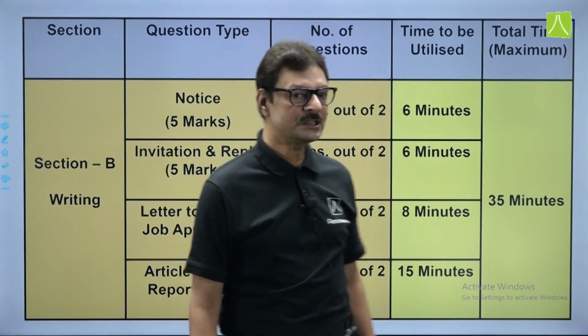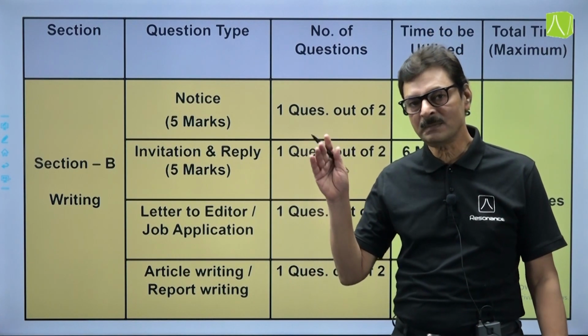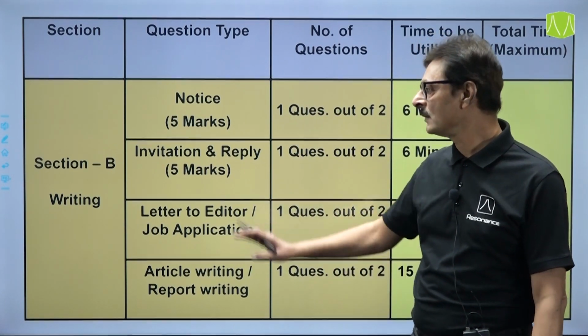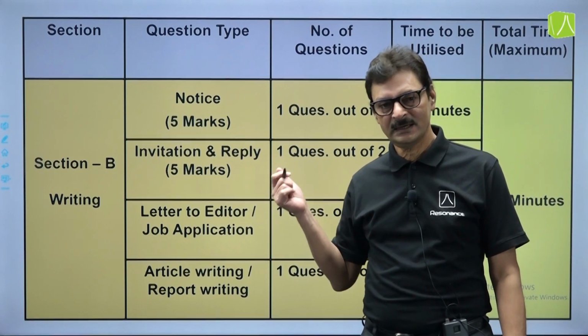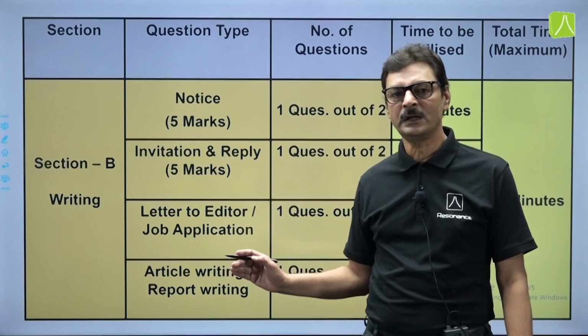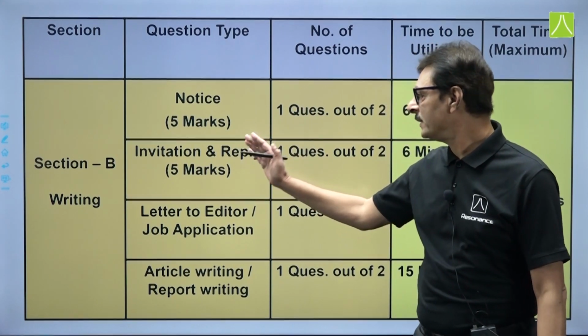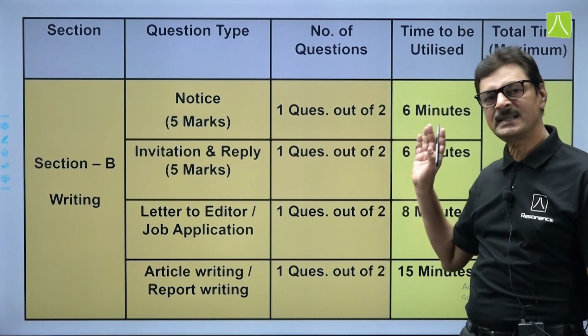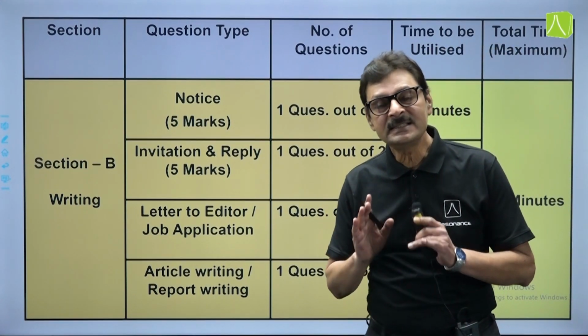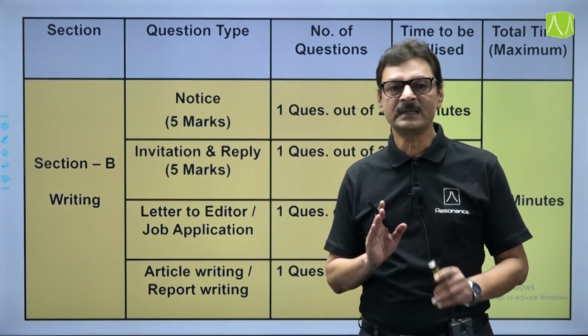Moving on to section B. How do we have to manage the time in section B? You will be having 4 questions: notice, invitation, letter writing and article or report. For notice you can easily allocate 6 minutes, and in 6 minutes, friends, you can easily complete the notice.